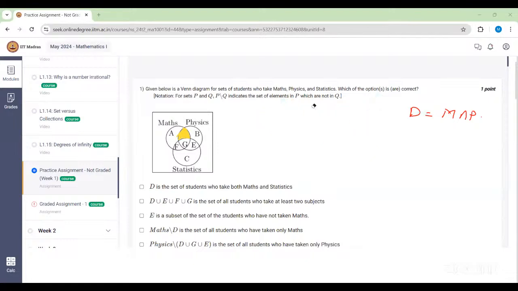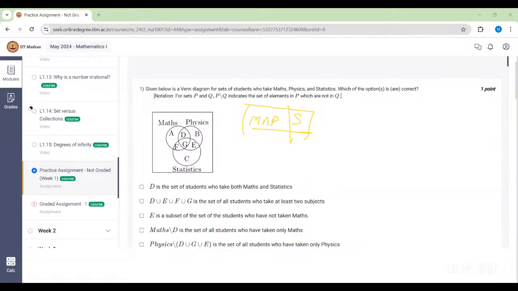If D is that portion, then from maths intersection physics we have to remove this particular part, the statistics part, and then that will be your answer. So it's possible that D is only this portion because they have written it in this way.